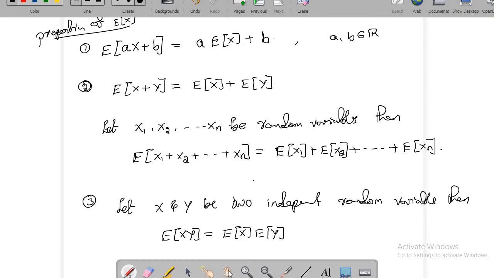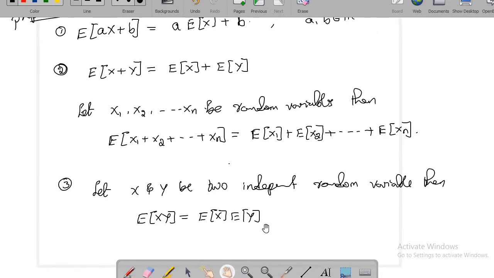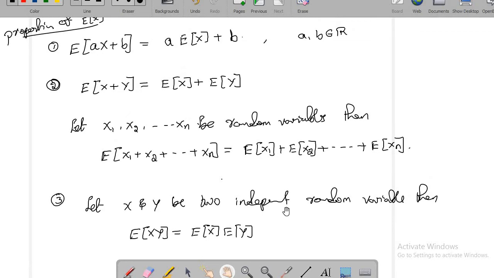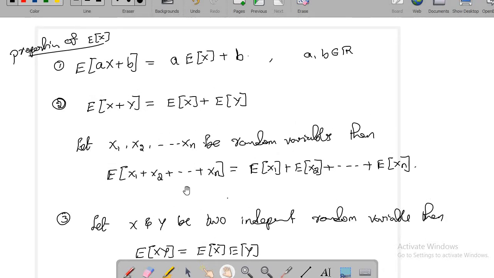Be careful, here x and y are independent, then only I can write this result. Okay, to look at the proof of this result, we must understand what are bivariate random variables and joint probability density functions. So from that you can easily prove this result.